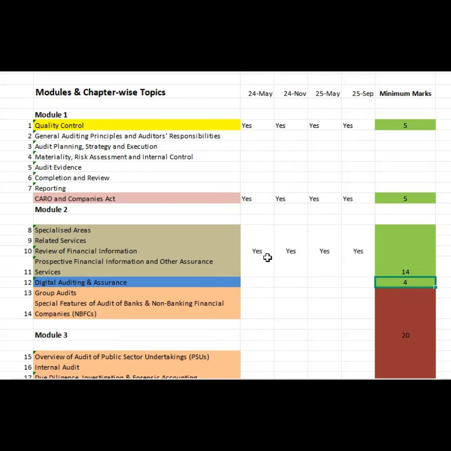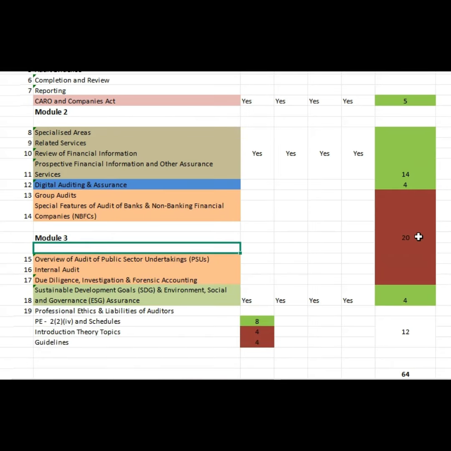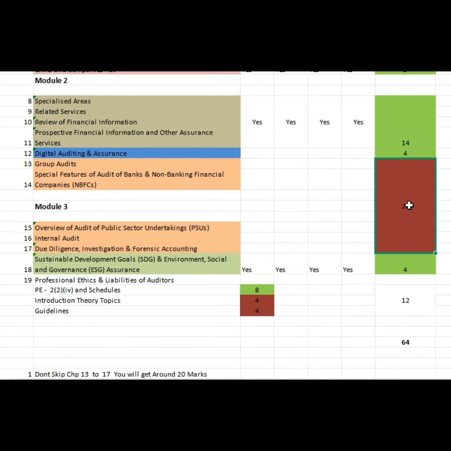Don't sit in the questions and don't go in depth about the digital audit. Read the 4 points, get the 4 marks. That's it. So don't leave these 4 marks, I would say. Read the digital audit. You have a lot of videos available on YouTube. You just go and refer to the videos. See the video twice, thrice, then complete the chapter. I will come to this part later. We will just cover all the green parts now.